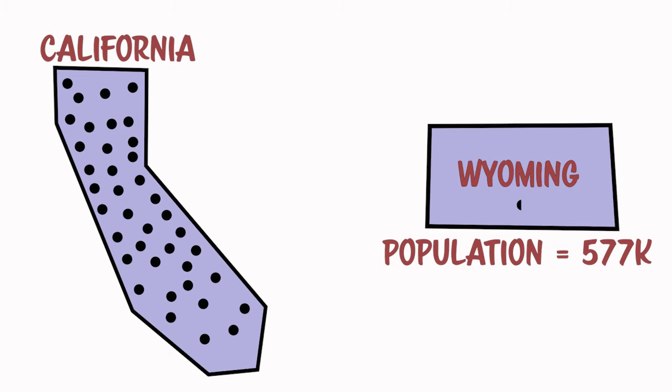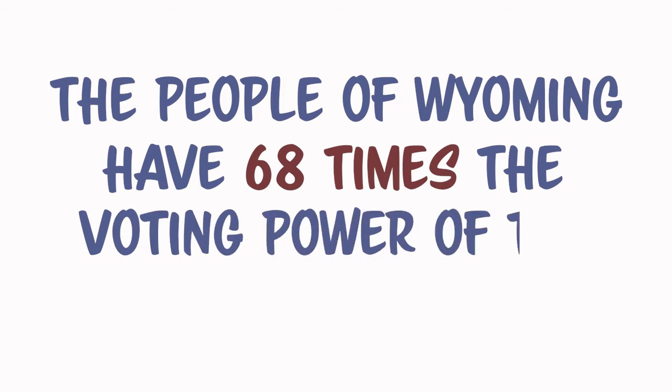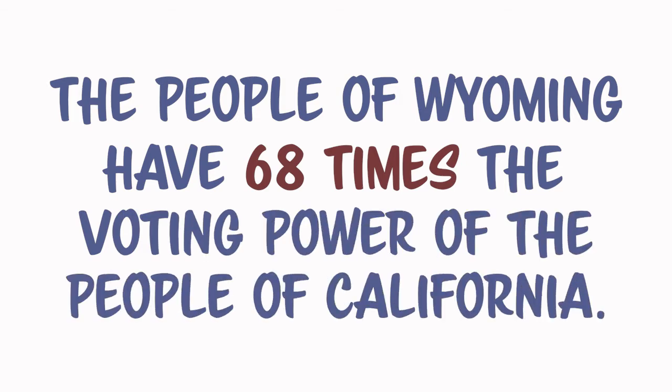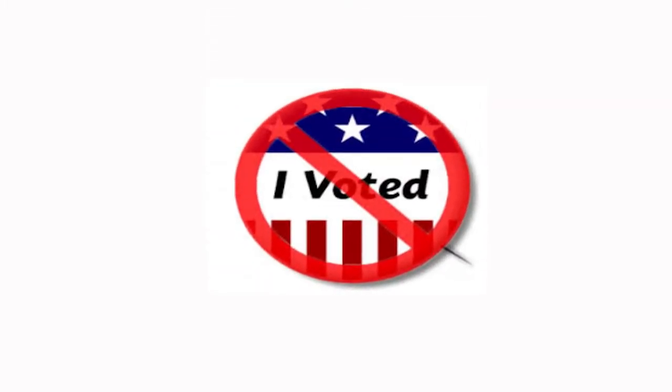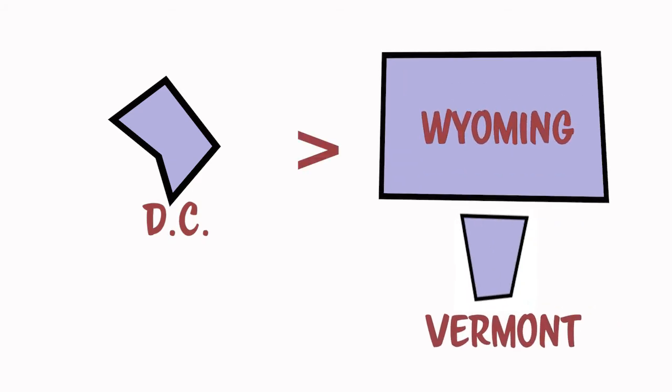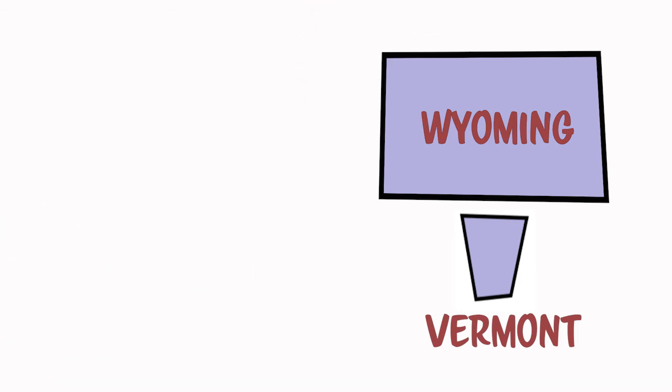Yet both of these states get 2 senators, meaning the people of Wyoming have 68 times the voting power of the people of California. Oh, and remember that group from the beginning of the video with no votes? That's DC, which despite having a larger population than both Vermont and Wyoming, has no representation in Congress at all.